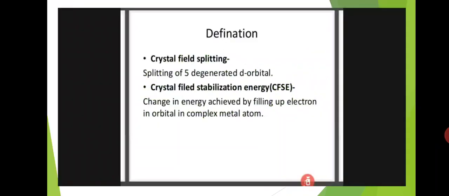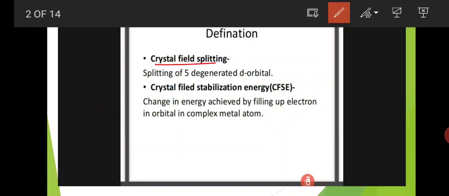In the last class, we completed crystal field theory. In continuation of that, next is crystal field splitting. First one is the definition. Crystal field stabilization energy means the change in energy achieved by filling up electrons in orbitals in a complex metal atom. Here two definitions are there: one is the crystal field splitting, and another one is the crystal field stabilization energy, CFSE.